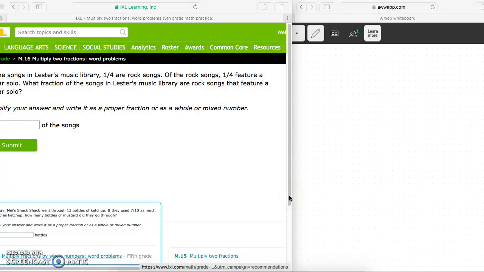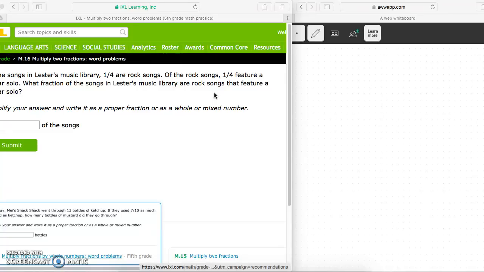Okay, if you're working on M16 multiplying two fractions in word problems, we are going to do a couple practice ones here. So the first thing that we're going to do is read the whole entire problem and figure out what they're actually asking. So of the songs in Lester's music library, 1/4 are rock songs. Of the rock songs, 1/4 feature a guitar solo.